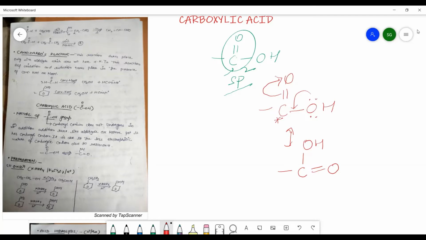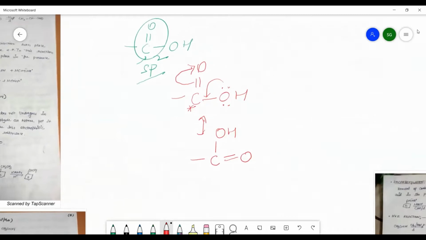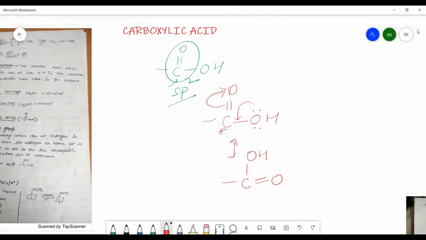There is an equal distribution of pi electrons among the two oxygen atoms. So we can write the hybrid structure in this manner, COO, and the pi electrons will be equally distributed among both the oxygen atoms.